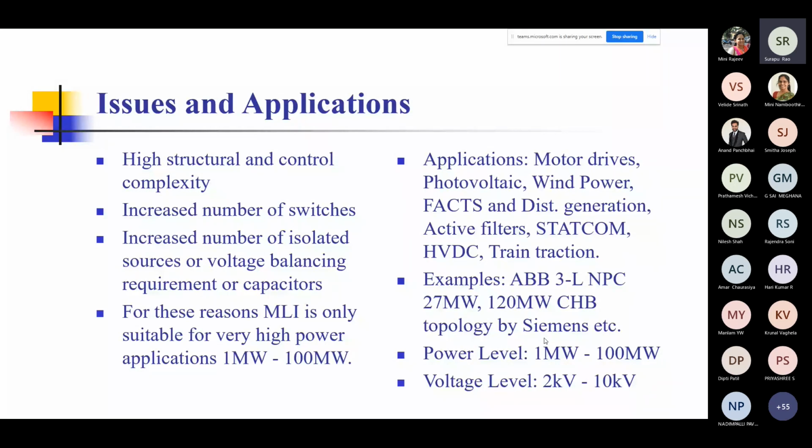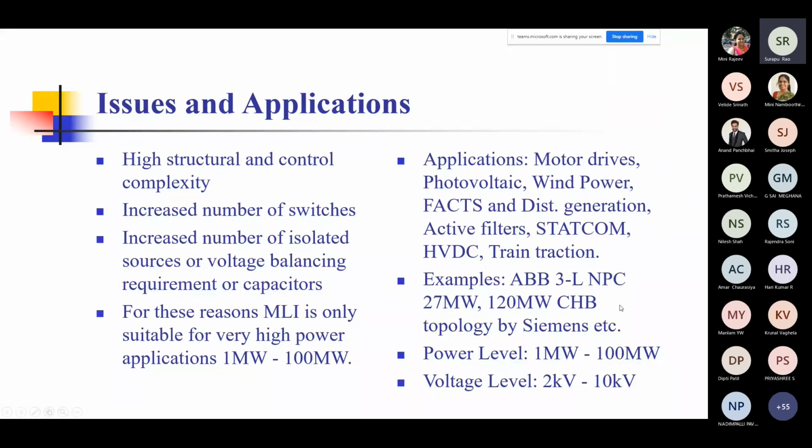I'm sorry, the first one, the 3-level NPC 27 megawatt, is by ABB, while this 120 megawatt cascaded bridge type topology is by Siemens. And as I said, the power levels are between 1 megawatt and 100 megawatts, and the voltage levels that you encounter for the devices are 2 kilovolt to 10 kilovolt.